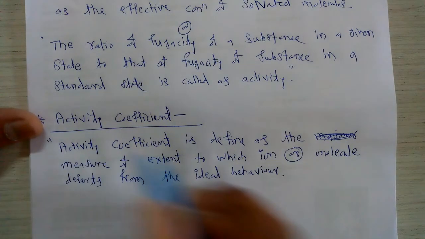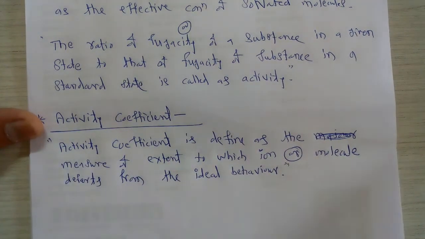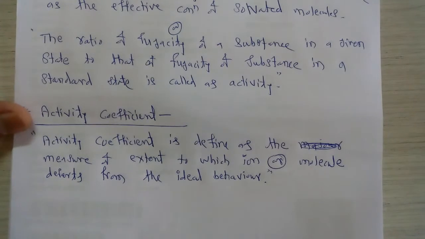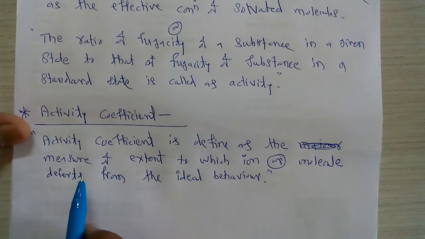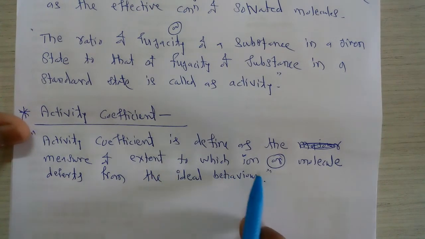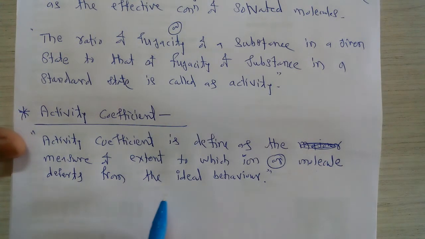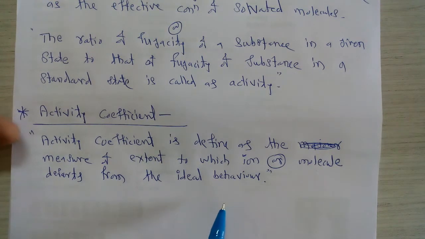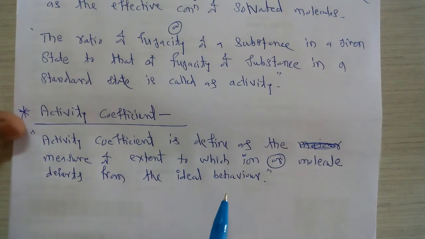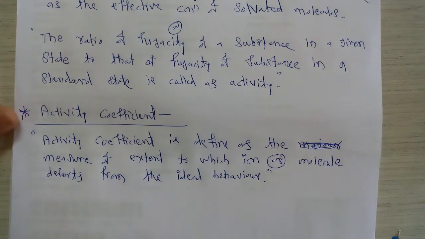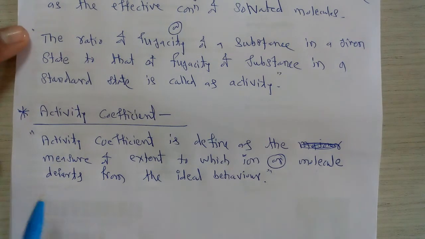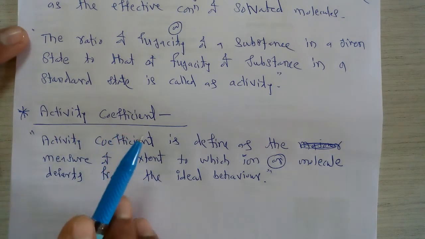So the activity of a substance is defined as a measure, one type of measure of the extent to which an ion or molecule departs from the ideal behavior. In short, as far as the ideal behavior of a molecule is considered, how much a given molecule departs or varies from the ideal behavior is called the activity coefficient of a molecule.